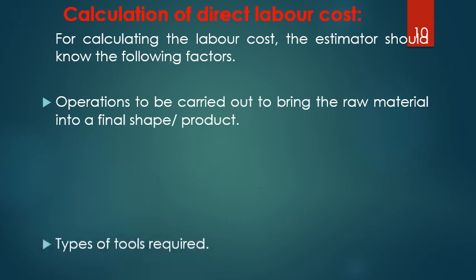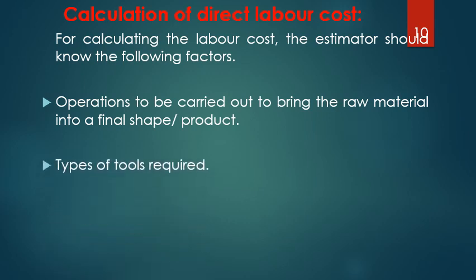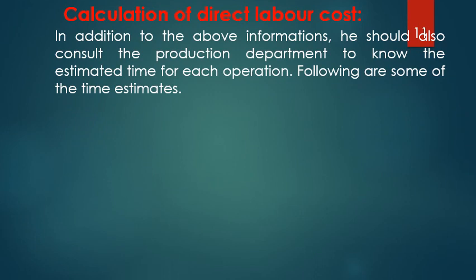That is the first thing. Second thing is the types of tools required, which are the tools necessary, types of machines necessary. Then the calculation of the direct labor cost begins by identifying the operations, the tools and the machines. Then I start the process of calculation of the direct labor cost.